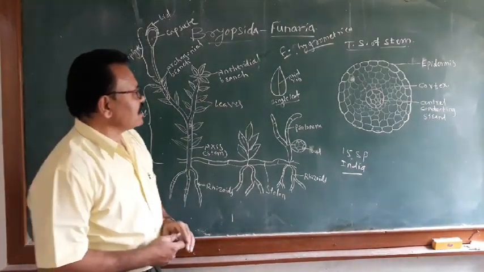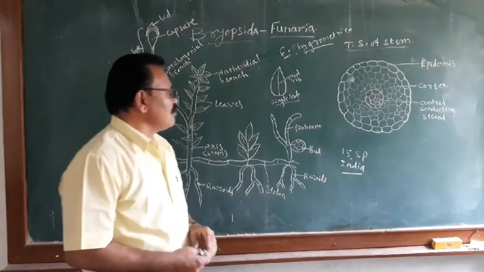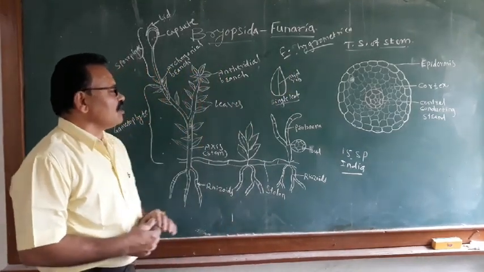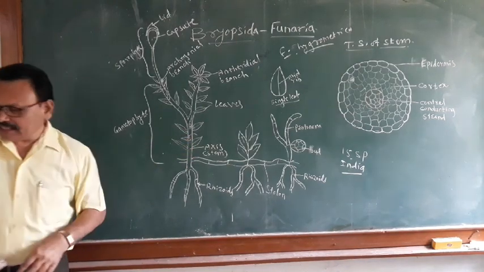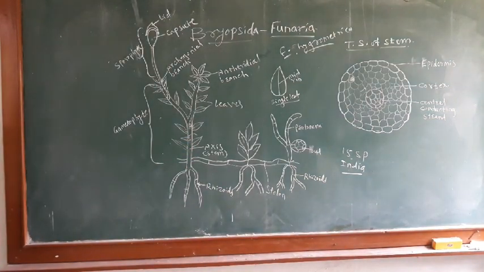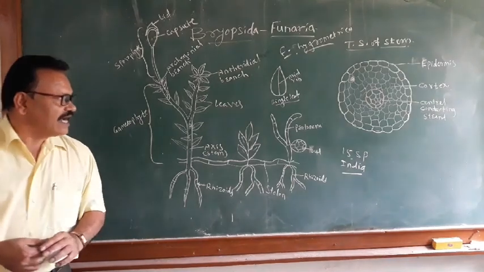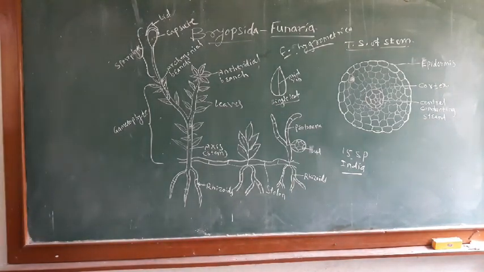Then the next part is the internal structure of the stem, that is T.S. of the stem of the Funaria, that is the axis. The T.S. of stem of Funaria is differentiated into three parts: epidermis, cortex and the central conducting strand.